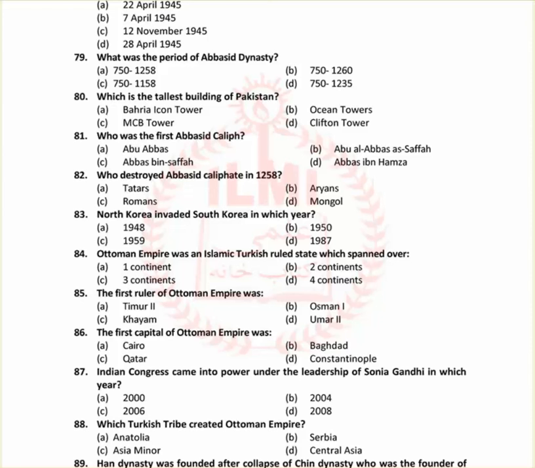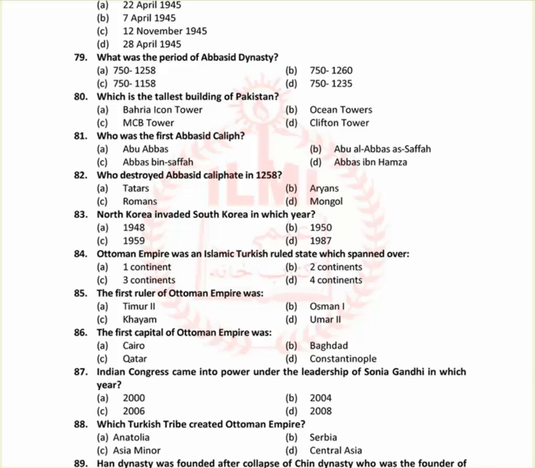A option. 80th Fiji, which is the tallest building of Pakistan? So Bahria Icon Tower. Who was the first Abbasid caliph? B. Abu al-Abbas as-Saffah. Who destroyed Abbasid Caliphate in 1258? It was Mongols. North Korea invaded South Korea in which year?